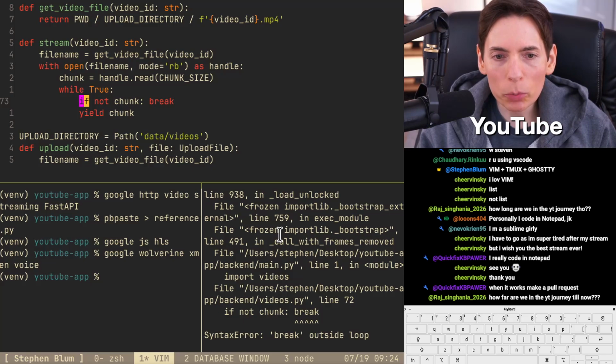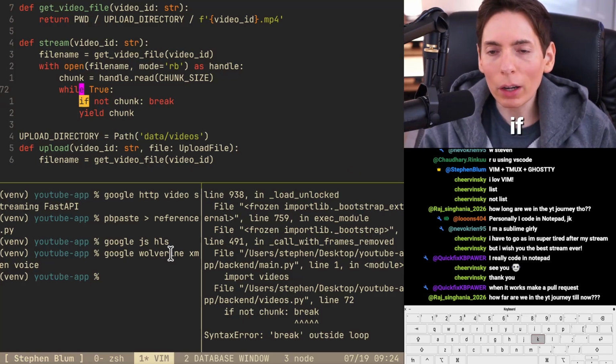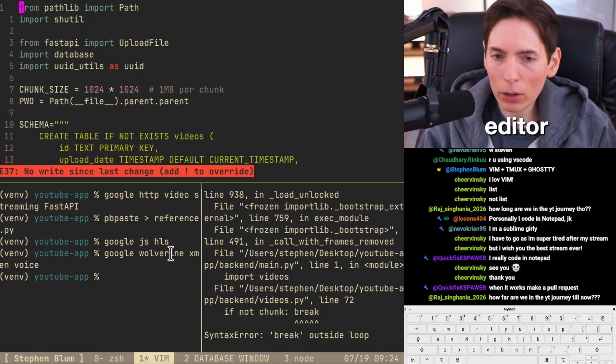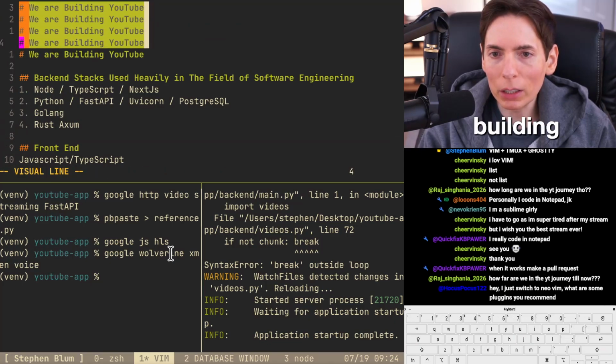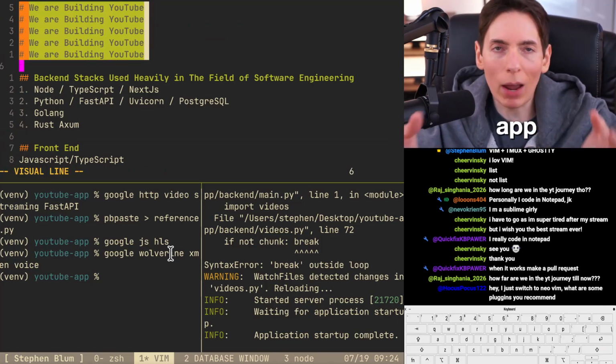How far are we in the YouTube journey till now? So if you're talking about the video editor app that we're currently using, the video app that we're making, right? We're building YouTube. We're building a video app for the most part.